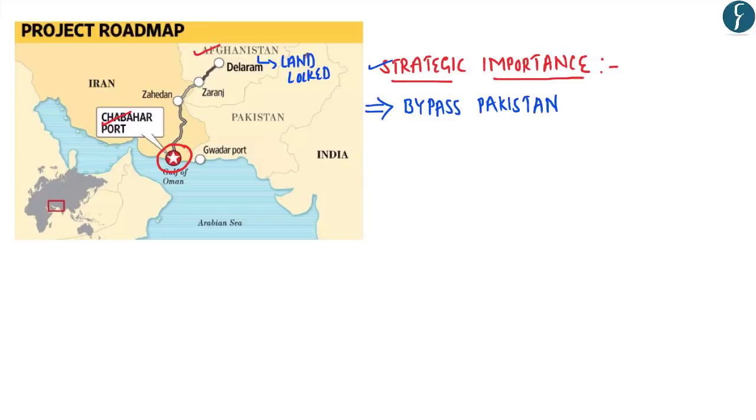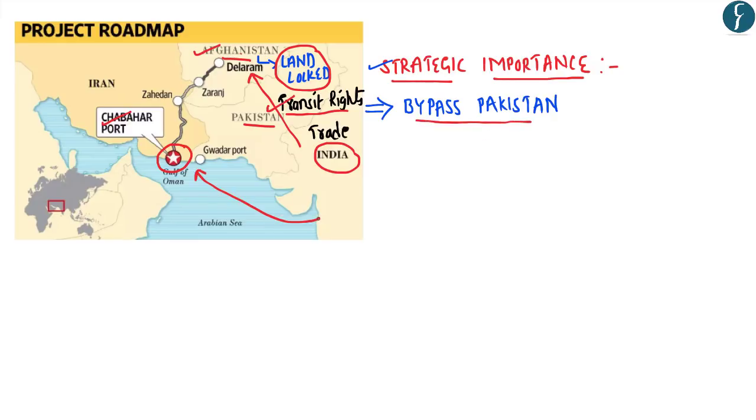Now Afghanistan is actually a landlocked country, which means that the trade between India and Afghanistan should take place through Pakistan. However, Pakistan has so far not given transit rights to India to transport its goods through its territory to Afghanistan. And hence this particular Chabahar port would enable India to bypass Pakistan. So the goods can be transported from the Indian coast to the Chabahar port, which then can be carried forward to Afghanistan. So this particular Chabahar port would provide an alternative route to reach out to Afghanistan through both sea as well as land.